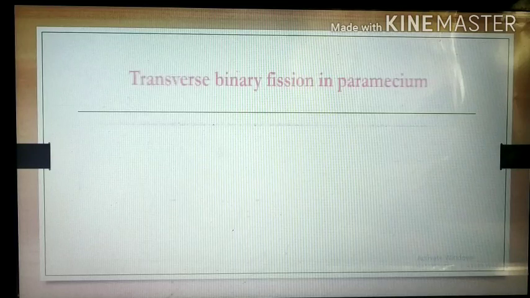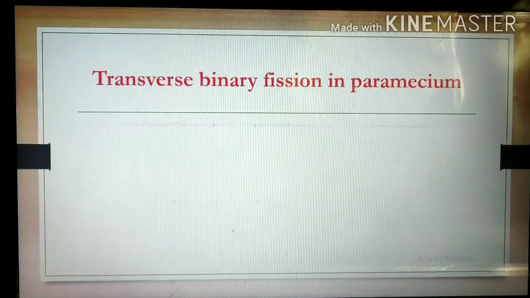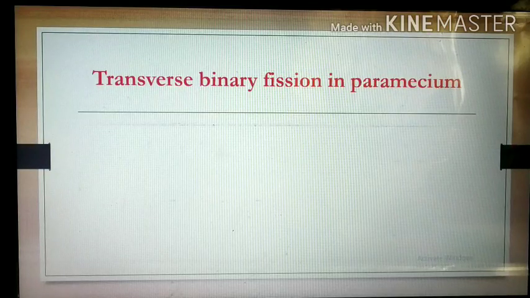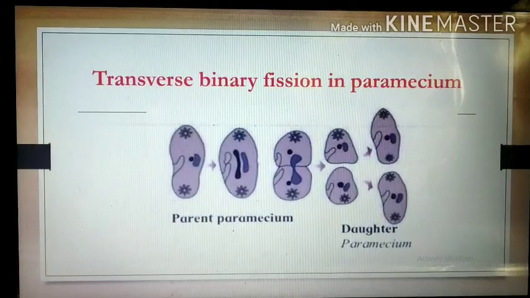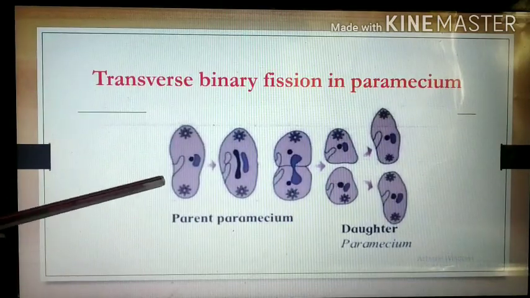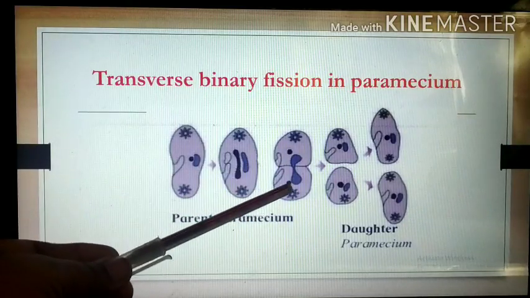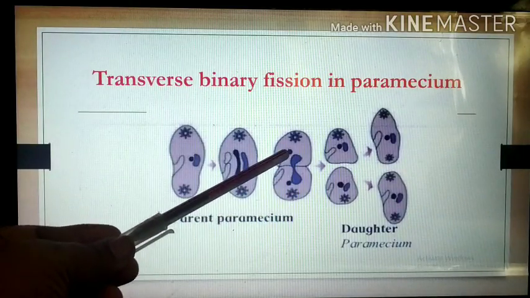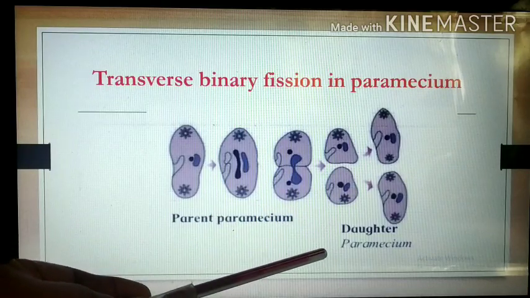Then the transverse binary fission takes place in the paramecium. Sometimes the axis of division is transverse. This is a parent paramecium. First of all, the nucleus divides into two parts, and we get two daughter paramecium.